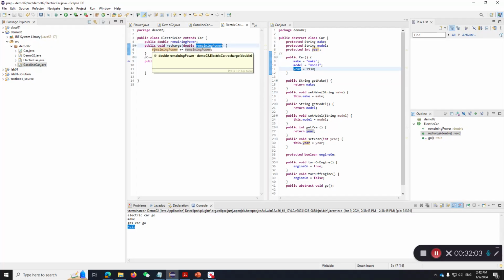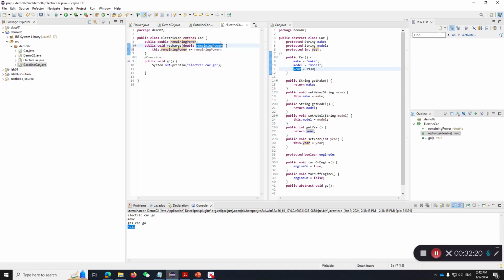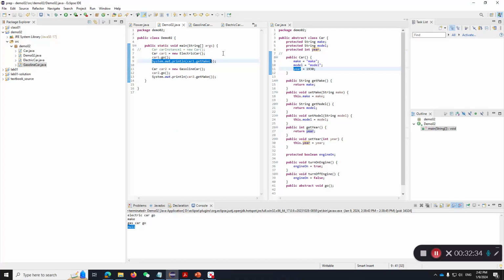So to differentiate that, you can add a this here, right? By adding a this, you know for sure that this remaining power is the field value in this object. And the even better practice is to use this and also try not to have a name conflict. Okay, this is the best practice. Use this and also try not to have a name conflict. Right, so now we have that.